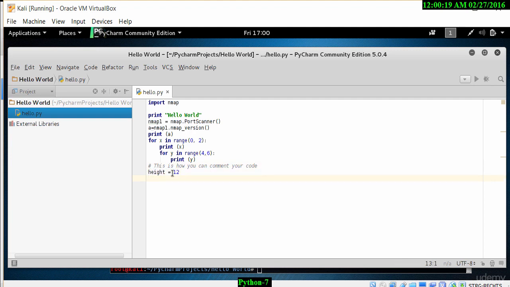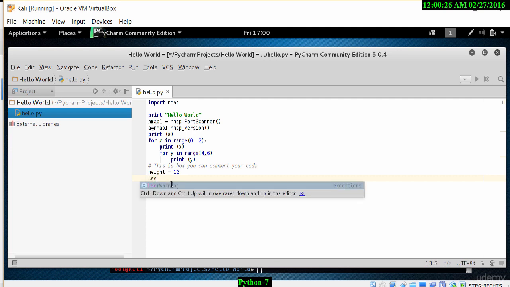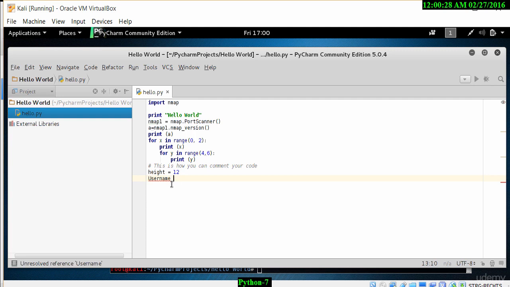So simply type in username equals, and then within double quotes we give a value, for example test1. So open double quotes and close double quotes, and within those quotes we put in test1. This is now classified as a string variable.